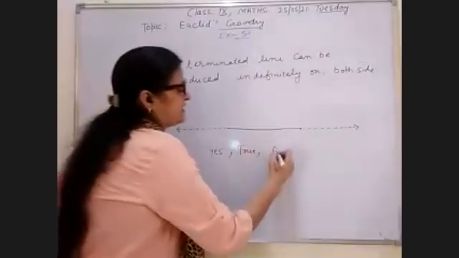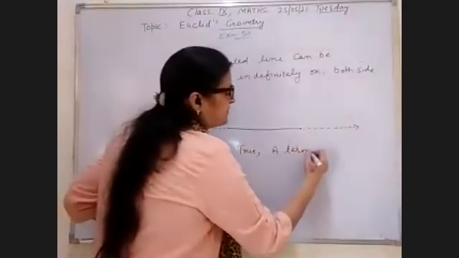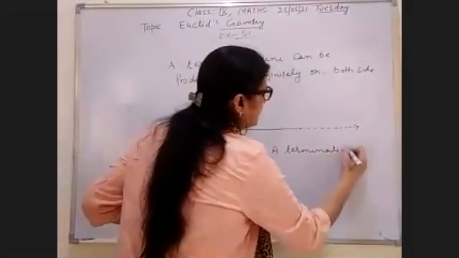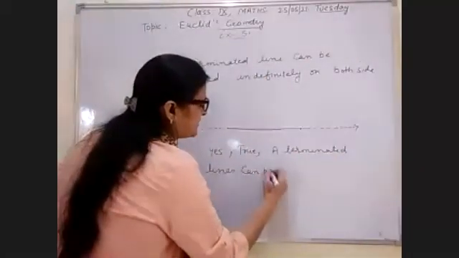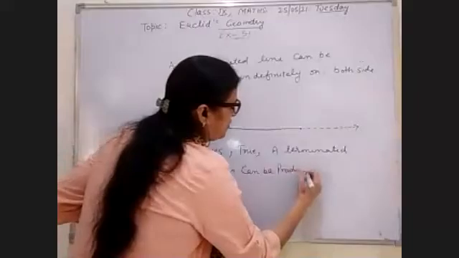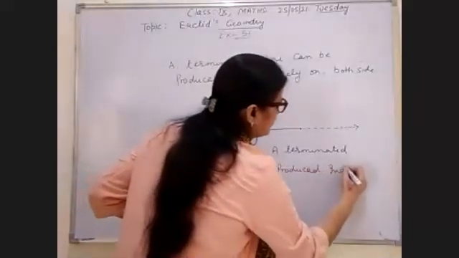A terminated line can be produced indefinitely on both sides.